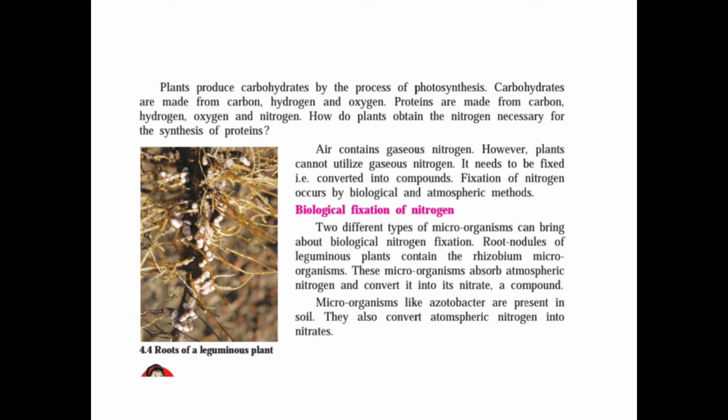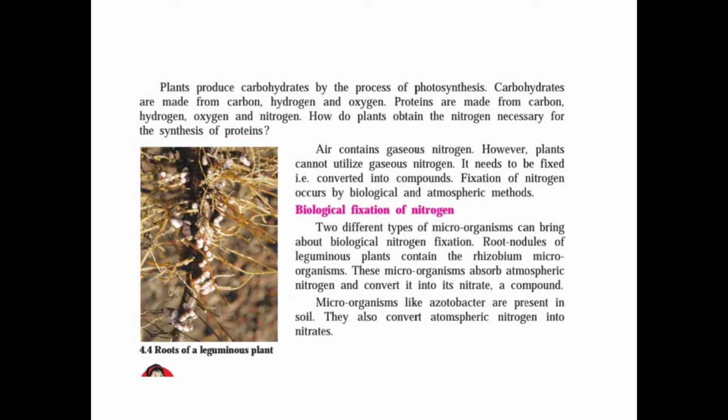Now see, plants produce carbohydrates by the process of photosynthesis. Carbohydrates are made from carbon, hydrogen and oxygen. Proteins are made from carbon, hydrogen, oxygen and nitrogen. You know 78% nitrogen is present in the atmosphere. But nitrogen from the atmosphere and from the earth's crust is not directly available to the plant. They have to take it through a different process. Now we have to study what it is. That is the biological fixation of nitrogen.